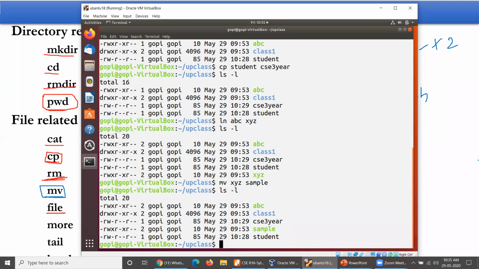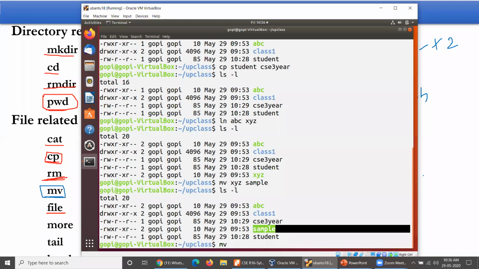Otherwise, let us take this particular thing here. I would like to move this sample from here to class1. That is one directory which is available with me. I'd like to move this particular sample from the current working directory to class1 here. So how could you move this one? mv can be used to rename the file, and mv can also be used for moving the file from one place to another place.